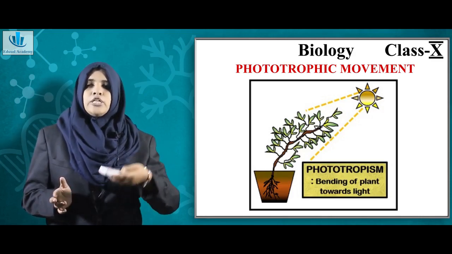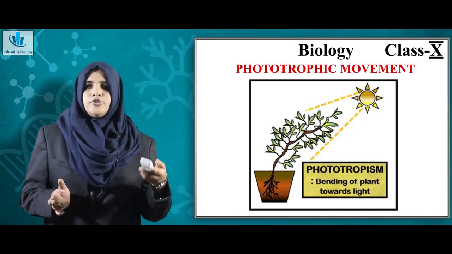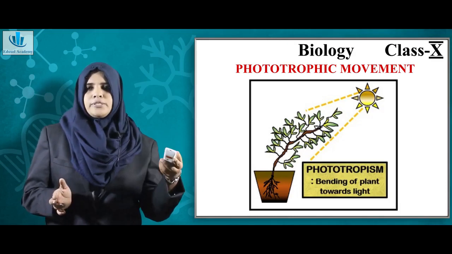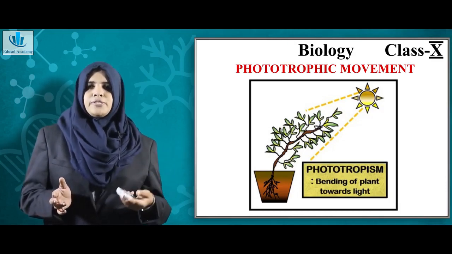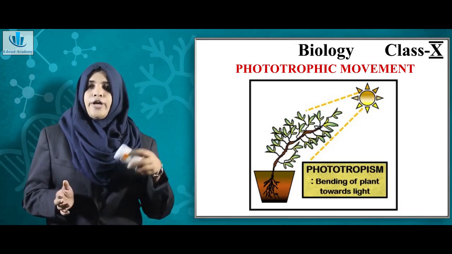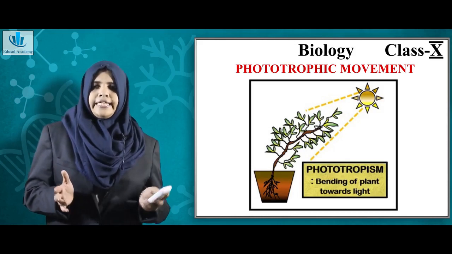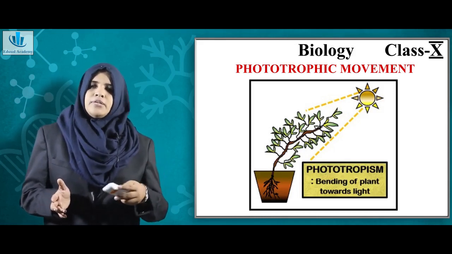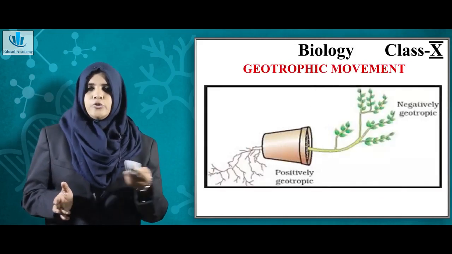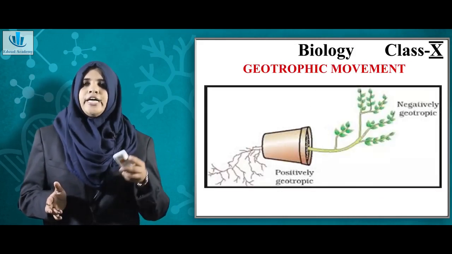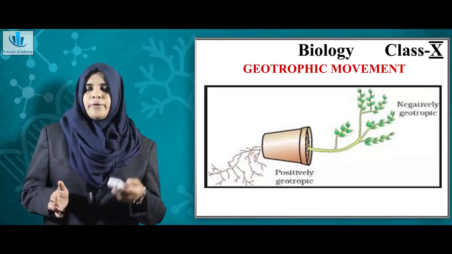of the plant or the stem, it grows in the direction of the sunlight. So that is called phototropism. So they show positive phototropism, whereas roots grow downwards, so they show negative phototropism. No need to go much in detail, just remember phototropism is a movement towards light. And now geotropism, you can see the roots of the plant growing down. So these movements are called geotropic movements.